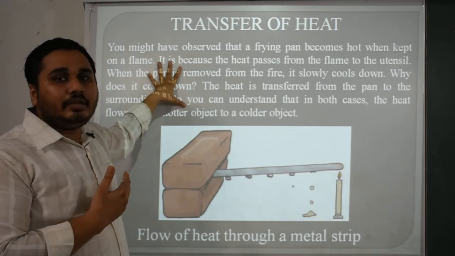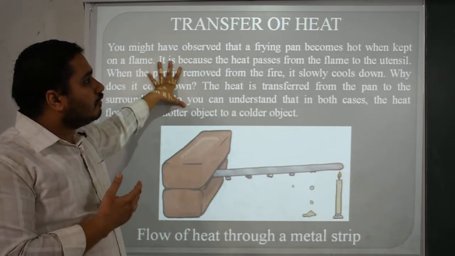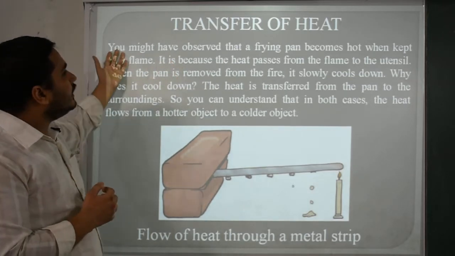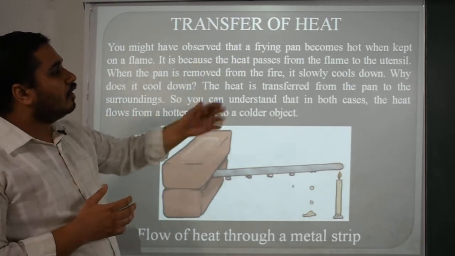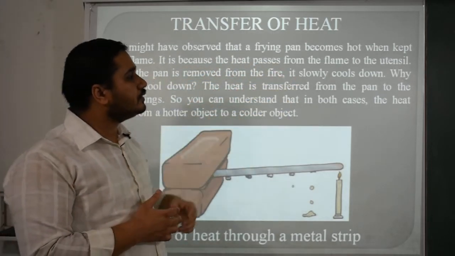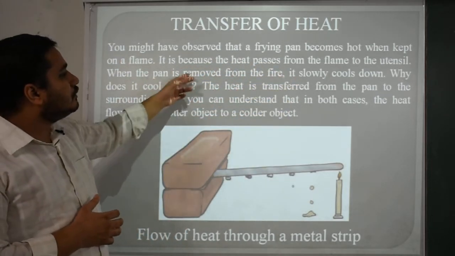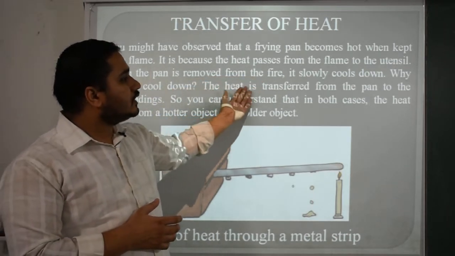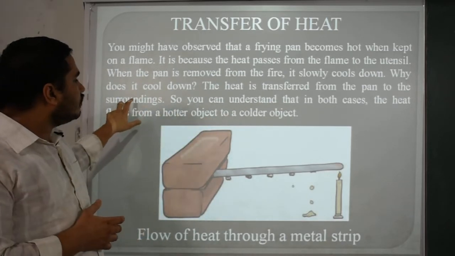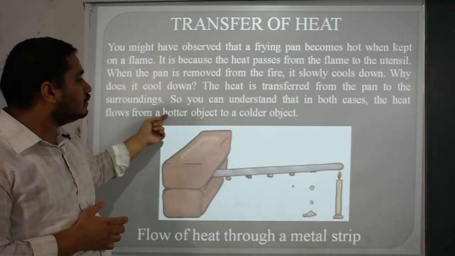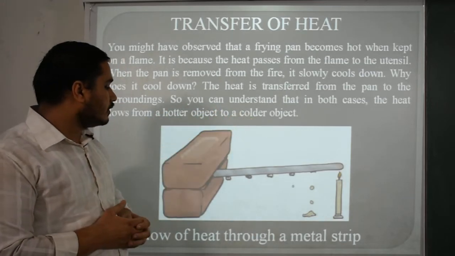Then here, transfer of heat. Now how will heat be transferred from one source to another, or from one medium to another medium? You might have observed that a frying pan becomes hot when kept on a flame, as the heat passes from the flame to the utensil. When the pan is removed from the fire it slowly cools down. Why does it cool down? The heat is transferred from the pan to the surroundings. So you can understand that in both cases the heat flows from a hotter object to a cooler, cold object.